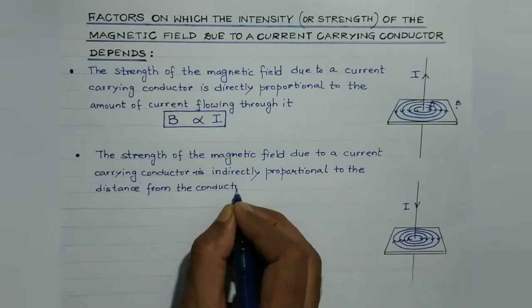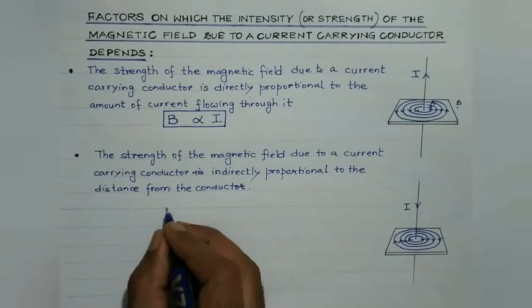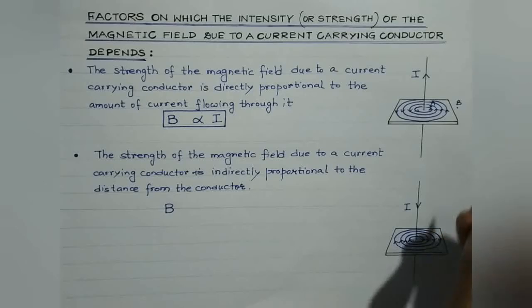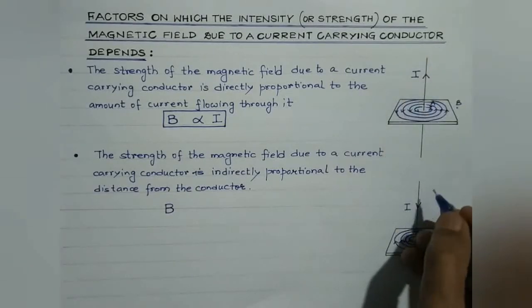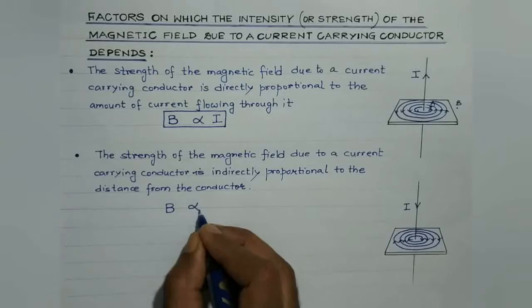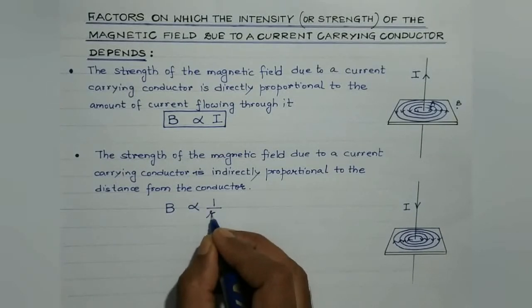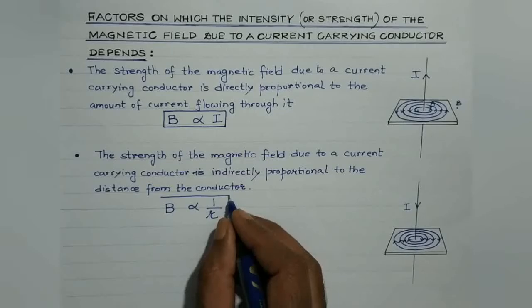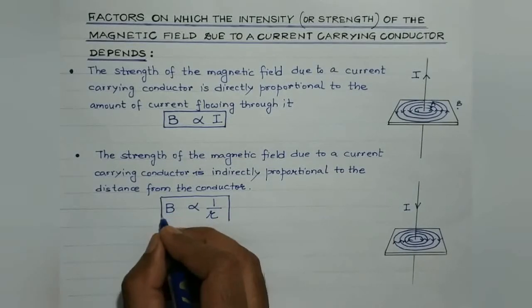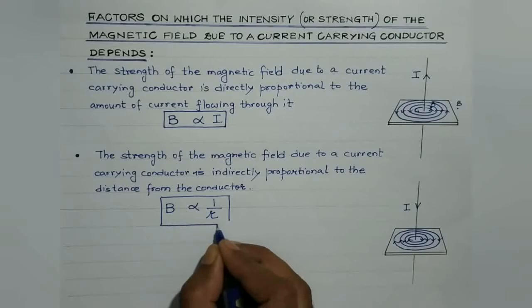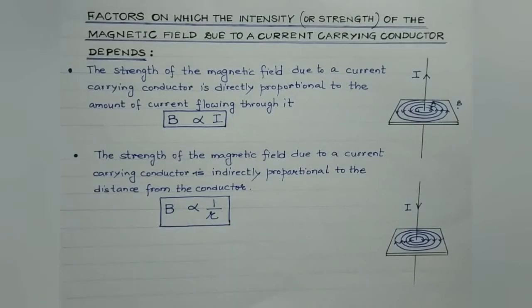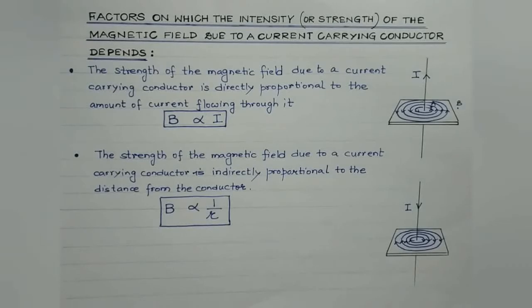That is mathematically, as I've stated, the magnetic field is represented by capital letter B. And suppose the distance of the observation point from the conductor is r, small r, then B will be inversely proportional to r. So magnetic field at a point due to a current carrying conductor is inversely proportional to the distance from the conductor, right? So these are the two factors, students, on which the magnetic field due to a current carrying conductor depends, right? And here I would like to mention one more important thing.